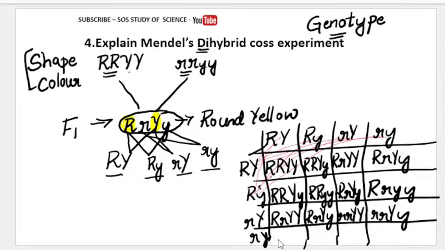Finally, we get here, see from here to here, here to here, here to here. See, right: capital R, capital Y, small y, capital R, small y, small y.